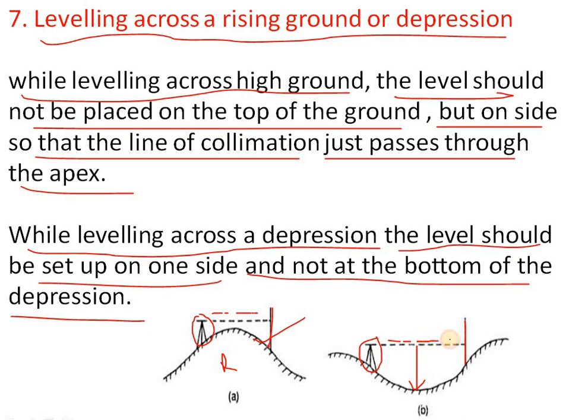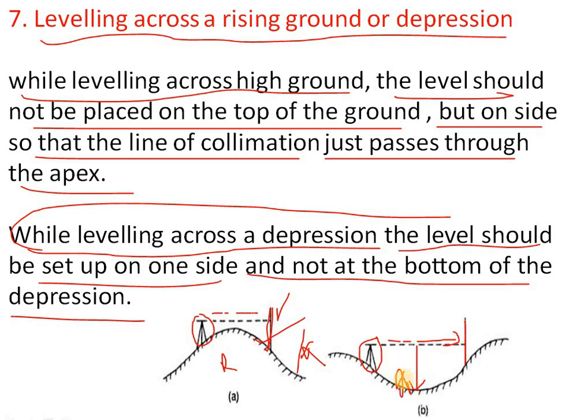By taking the readings here, we note them. This is how we calculate at rising ground or depressions. In these places it is done very rarely. Here we have to keep the instrument on one side and not at the bottom of the depression. We should not keep the leveling staff here at the bottom. This is wrong. We have to keep the leveling staff at the instrument level itself. This is correct, and we have to keep the instrument at the correct level on the hill only. We should not keep the instrument down here.